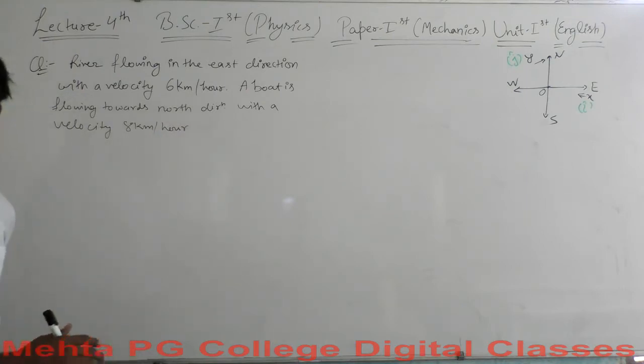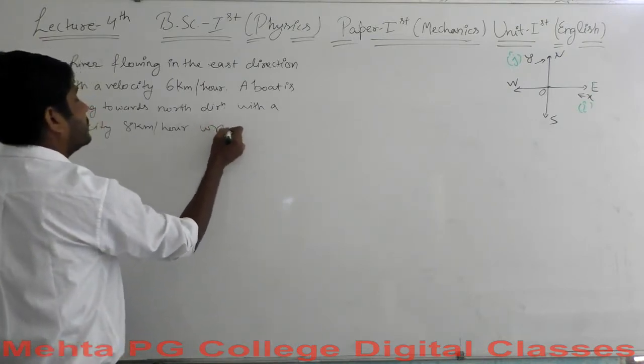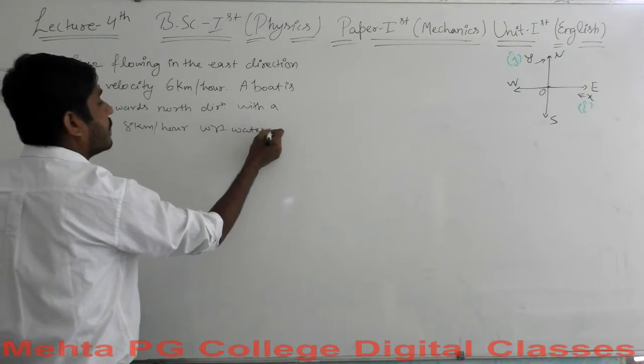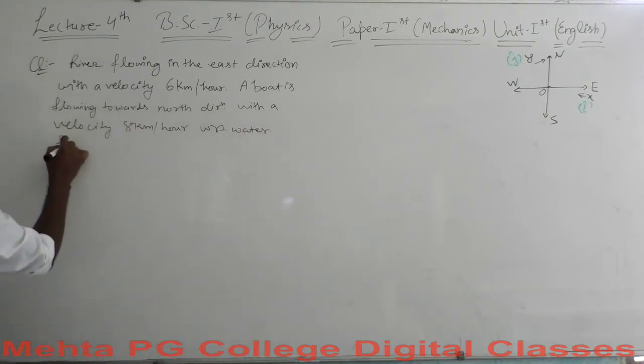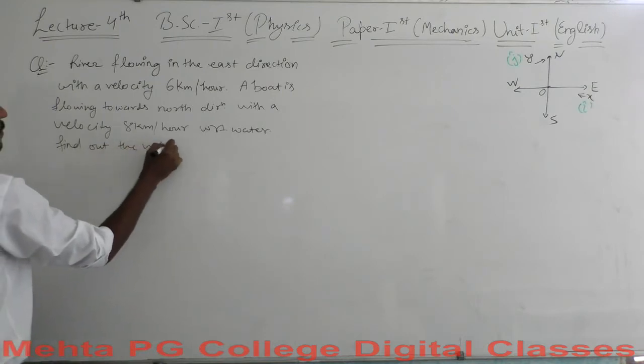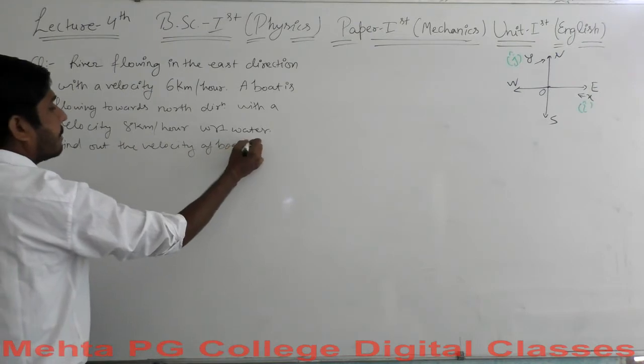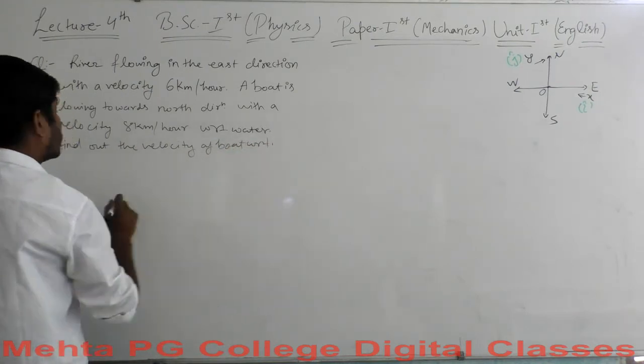This is the question here. So what are we asked to find out? This is the velocity with respect to water, and we are asked to find the velocity of the boat with respect to earth.